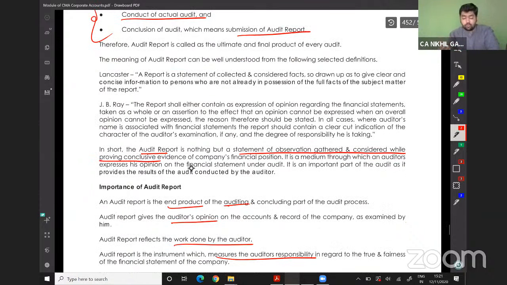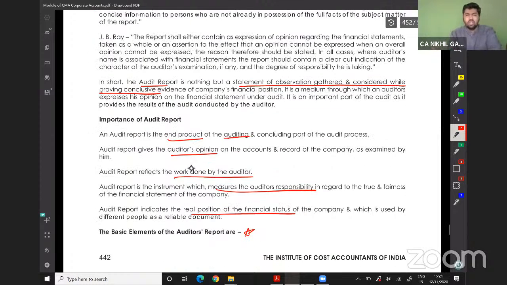What do you mean by an audit report? The audit report is nothing but a statement of observation, gathering, and consideration while providing conclusive evidence of the company's financial statements. So we will understand a few important points relating to our audits. An audit report is the end product of the audit and concluding part of the audit process.